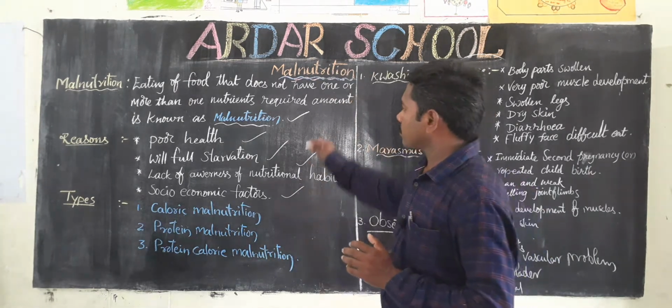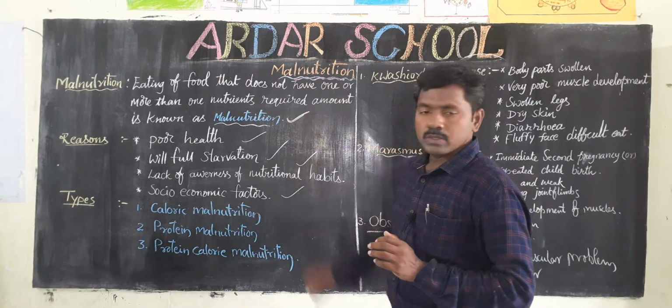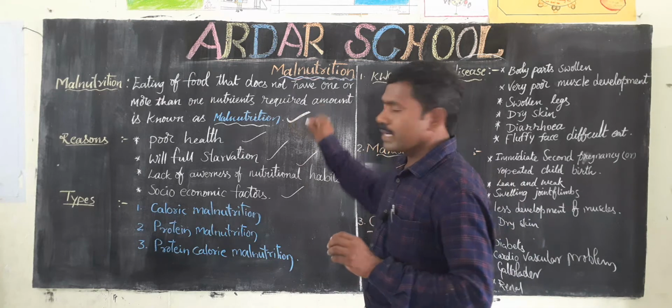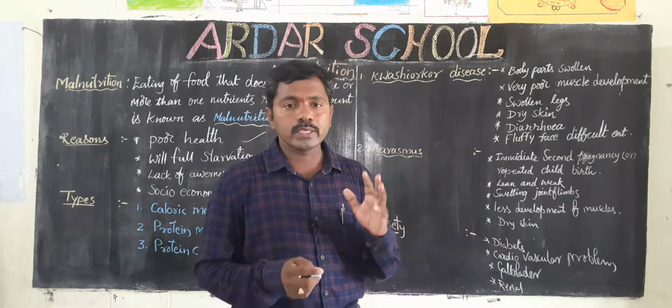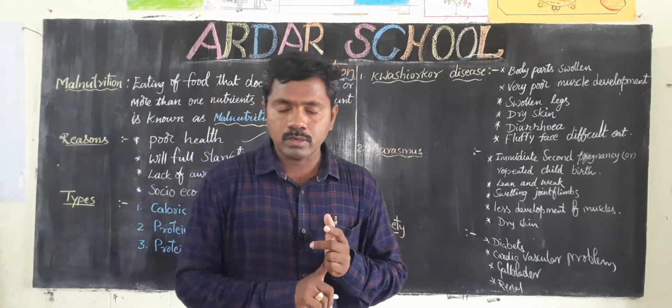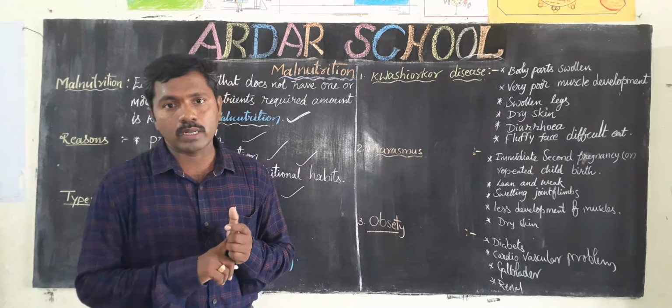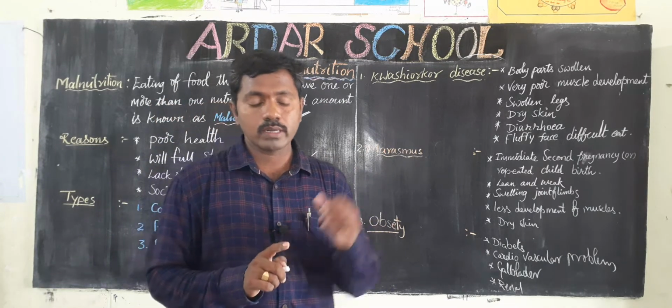Malnutrition is mainly of three types. One is caloric malnutrition, then protein malnutrition, and next, protein calorie malnutrition. Okay, children, listen here.